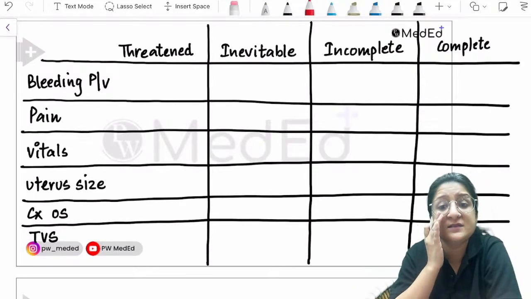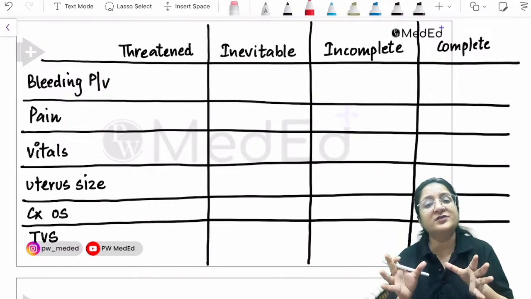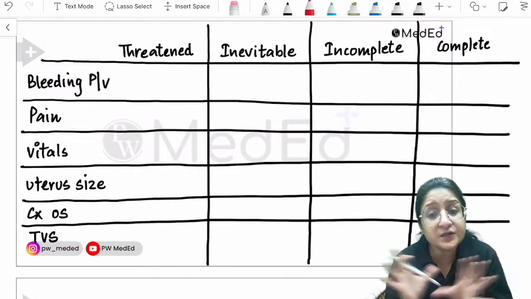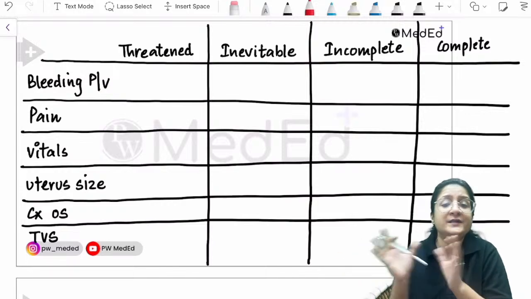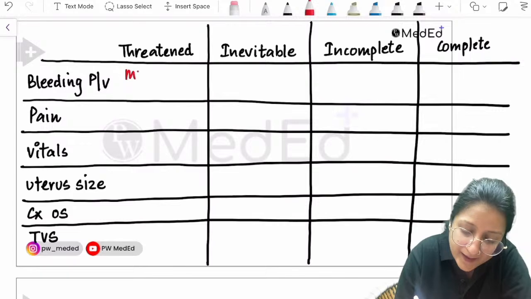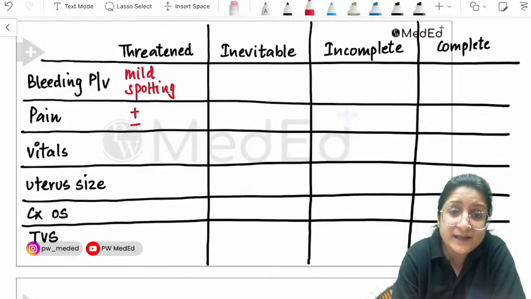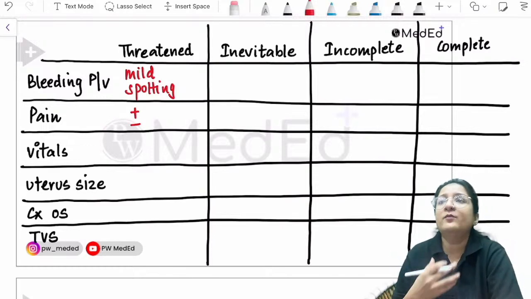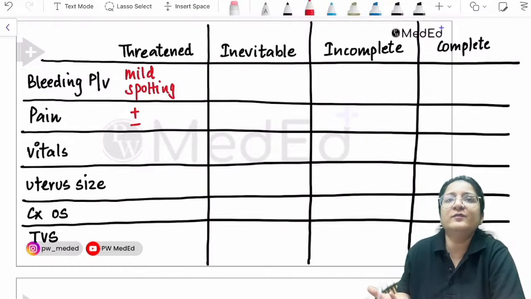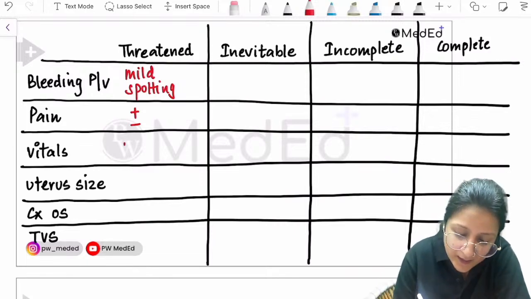How will you get the questions? So in a threatened abortion, what happens is that there is right now just a threat of abortion. The process of expulsion of products, that has not started yet. So the bleeding PV is only mild. Maybe just spotting, pain could be there, could not be there. The vitals, hemodynamic stability will depend upon the amount of blood loss. So here only mild spotting is there, so vitals are stable.